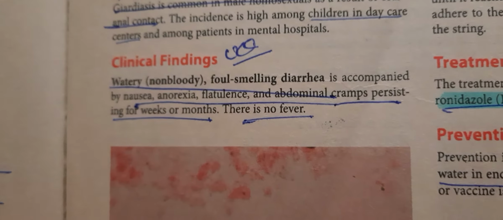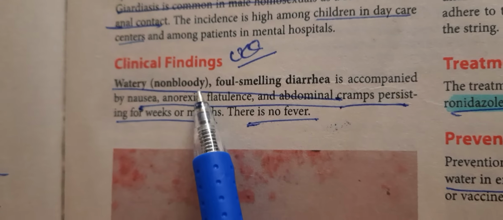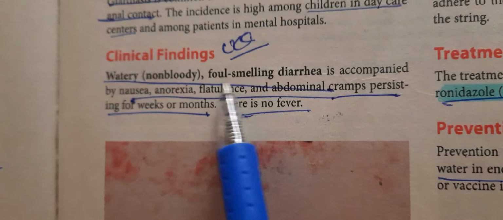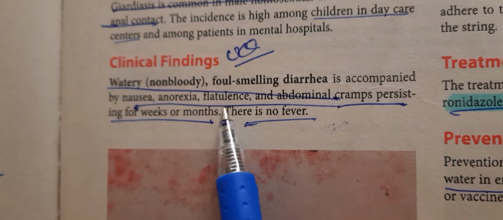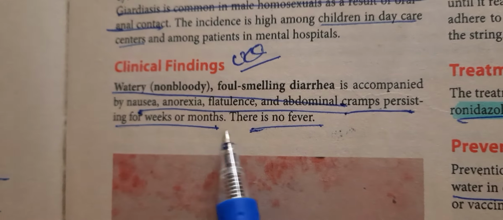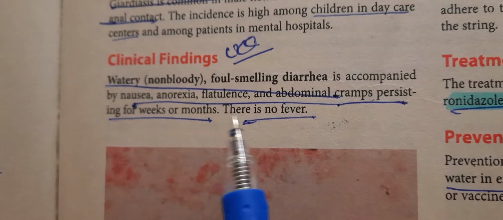The clinical findings, signs and symptoms consist of watery but non-bloody diarrhea and foul-smelling diarrhea. There is nausea, anorexia, flatulence, abdominal cramps, and these signs and symptoms persist for weeks or months, but there is no sign of fever.